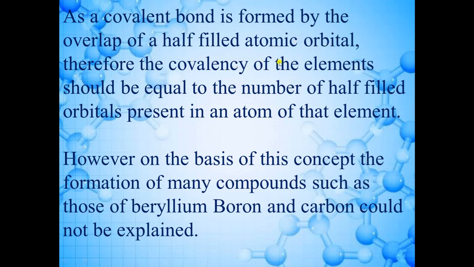So that means number of half-filled atomic orbitals should be equal to the number of bonds which is formed by atom, or in other words we can say that covalency of the element should be equal to the number of half-filled orbitals. Covalency means number of bonds formed by any element. So number of half-filled orbitals determines covalency of the elements according to previous theory. But there are some compounds which do not fulfill this statement. Okay, compounds such as those of beryllium, boron and carbon could not be explained.